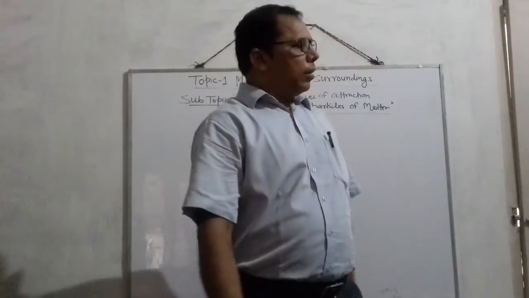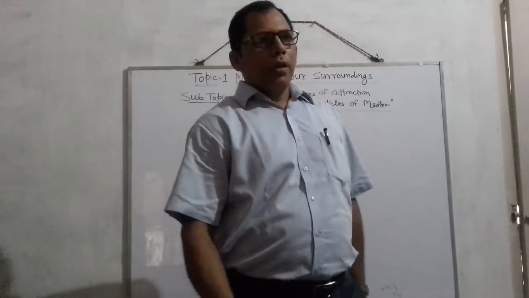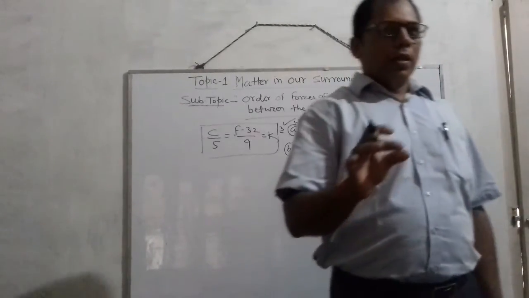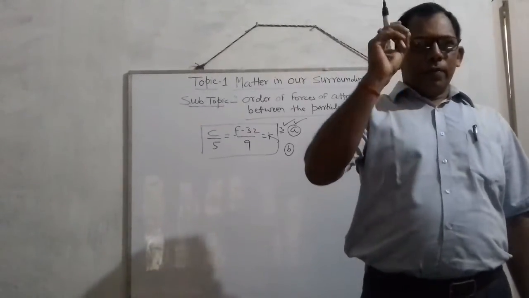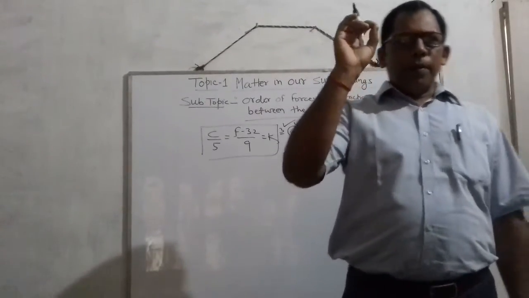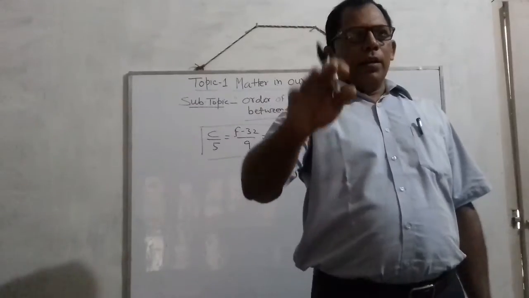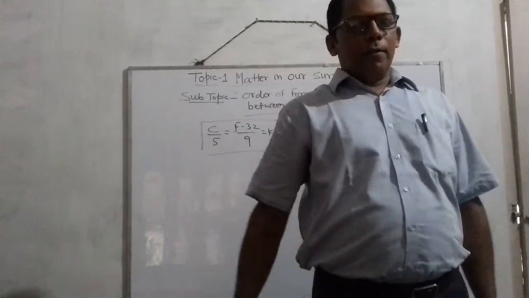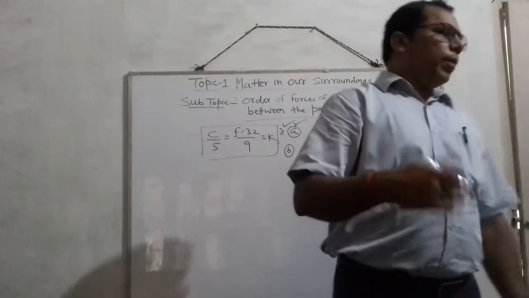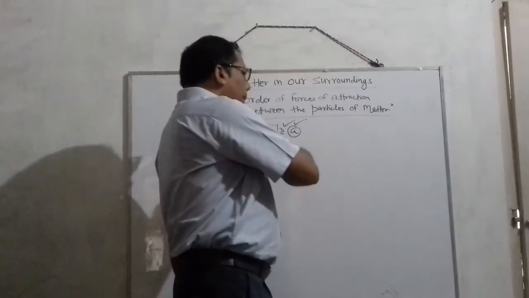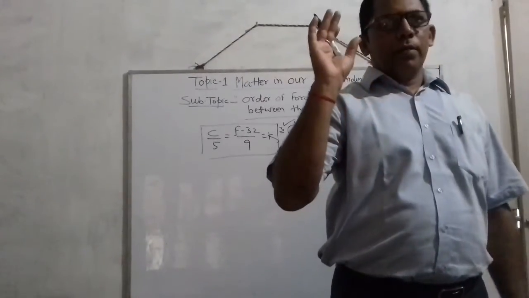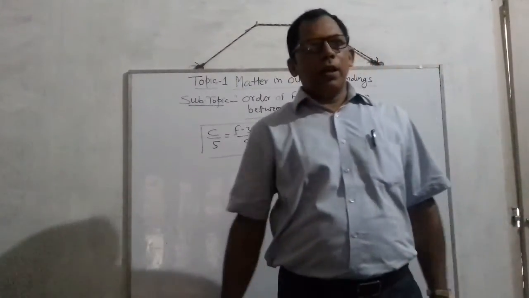Once again listen to the answer of this question. Since perfume is a volatile substance, its vapors or its particles readily spread through the air, carrying a fragrance to a person sitting several meters away. Once again I am repeating the answer.